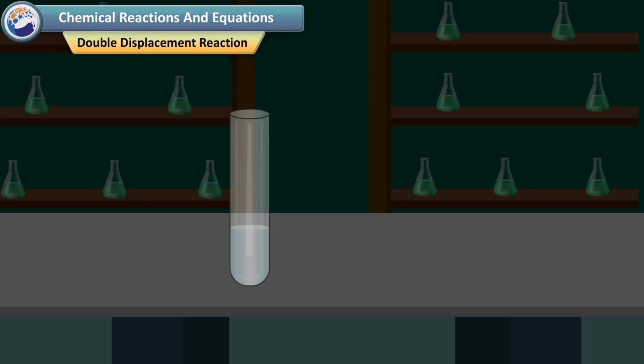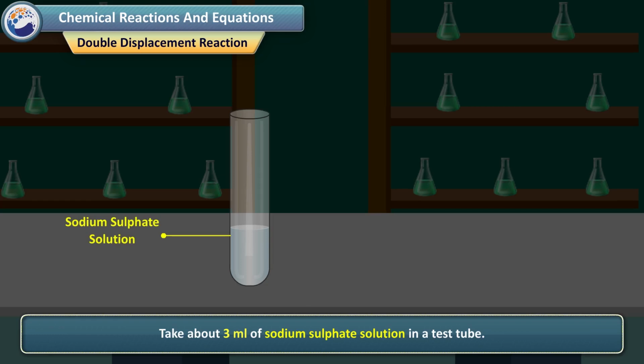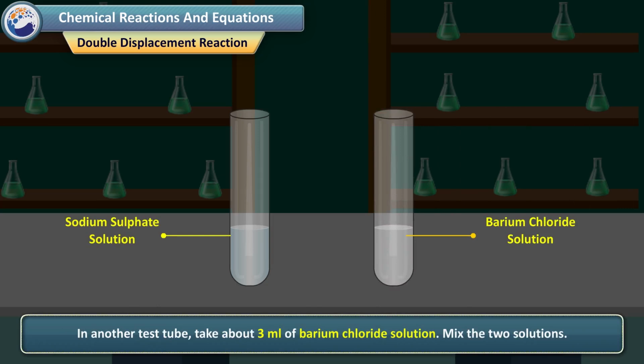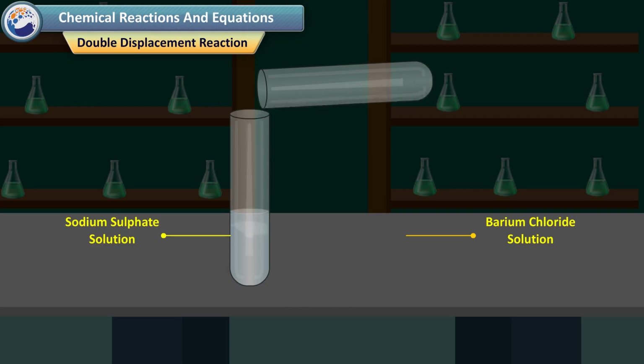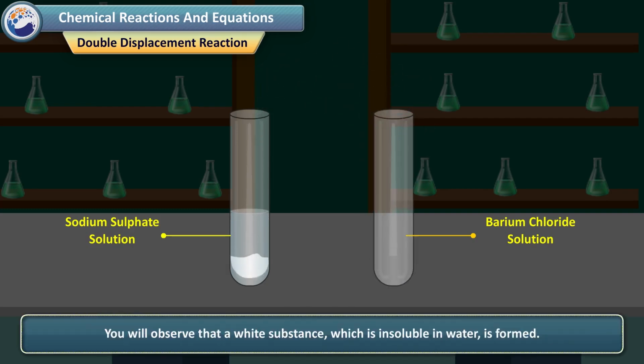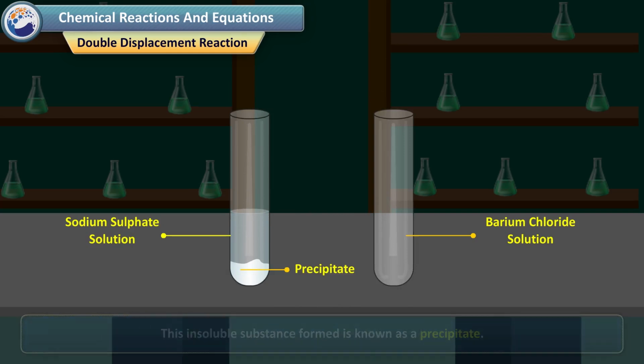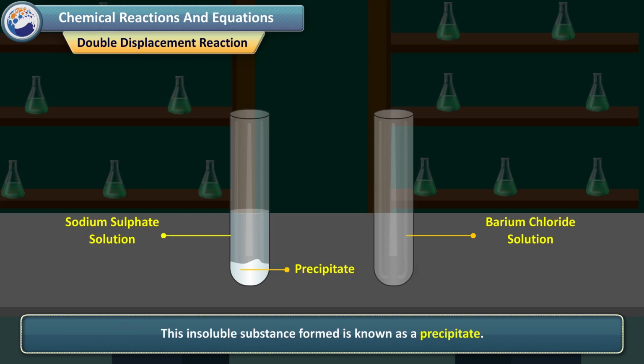Double displacement reaction. Take about 3 ml of sodium sulfate solution in a test tube. In another test tube, take about 3 ml of barium chloride solution. Mix the two solutions. What do you observe? You will observe that a white substance, which is insoluble in water, is formed. This insoluble substance formed is known as a precipitate. Any reaction that produces a precipitate can be called a precipitation reaction.